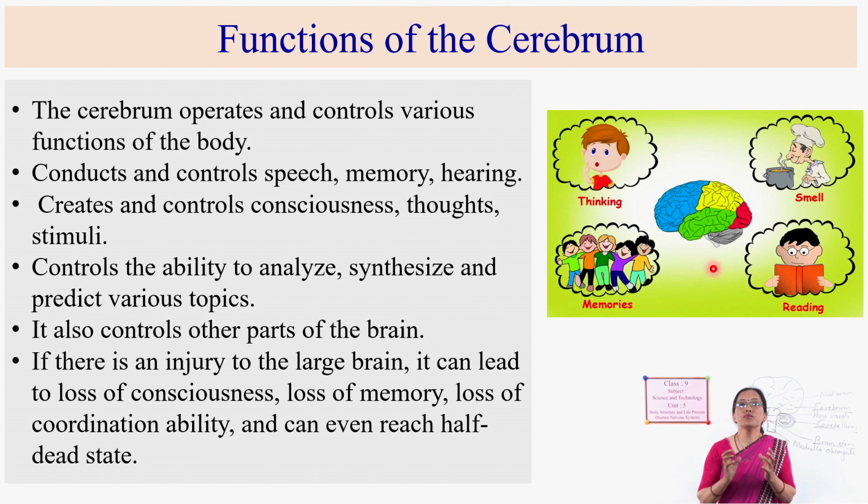The person will go into a coma. That means they become subconscious, lose consciousness, lose memory, and lose the ability to coordinate with others. It is a half dead state, which we call a coma. In that way the cerebrum is a very important part of the brain which performs various functions.